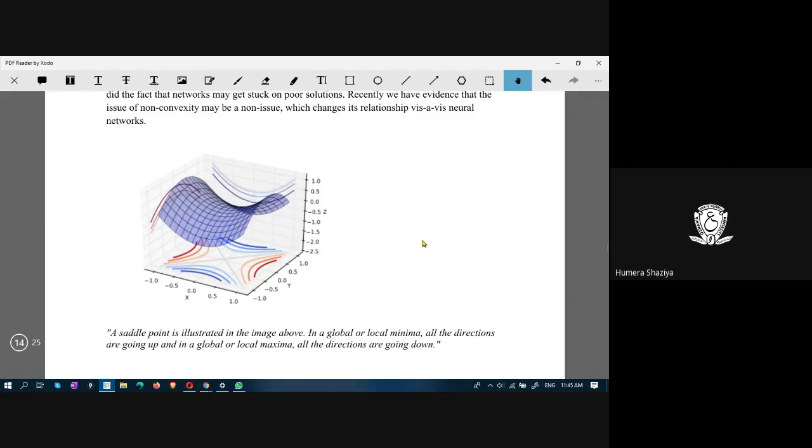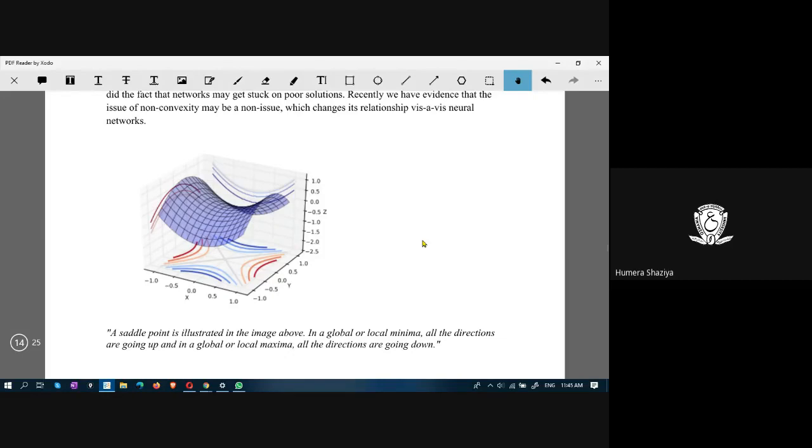The problem of local minima is not a major problem, whereas in machine learning, in techniques like linear regression, logistic regression, artificial neural networks, the problem of local minima is quite prevalent and gives many problems.